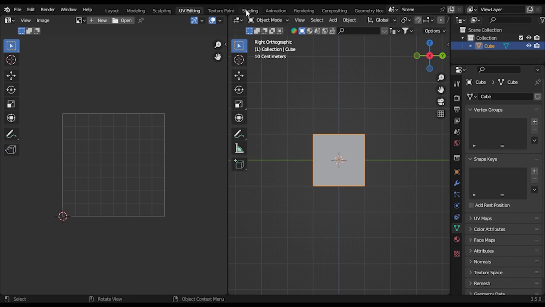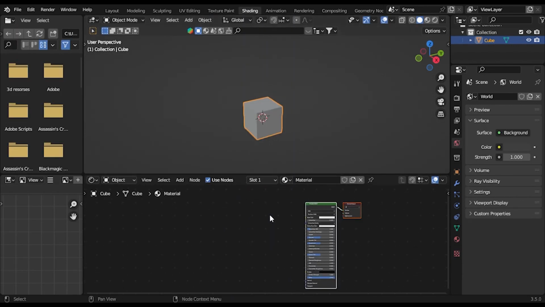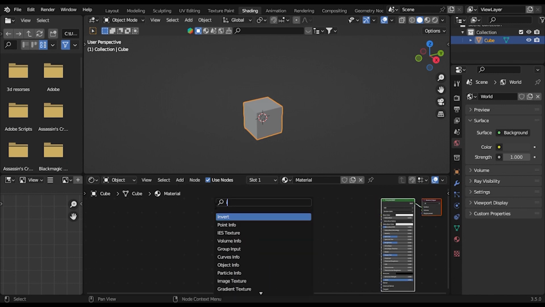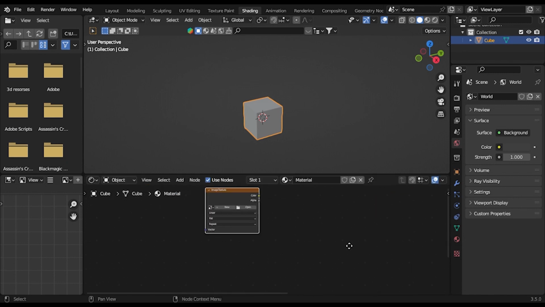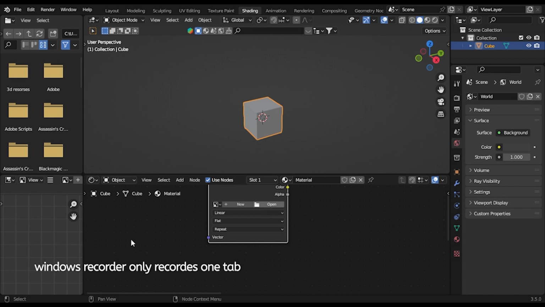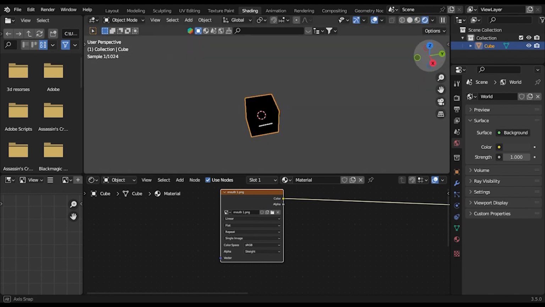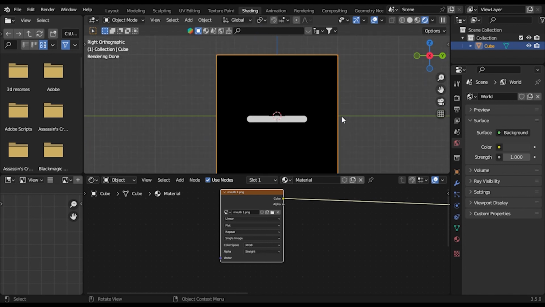Press Tab and go to shading, and we're going to add our images. So image texture, click open, go to face, and add mouth 1. After adding the image, as you can see, it shows on the front and the back face.